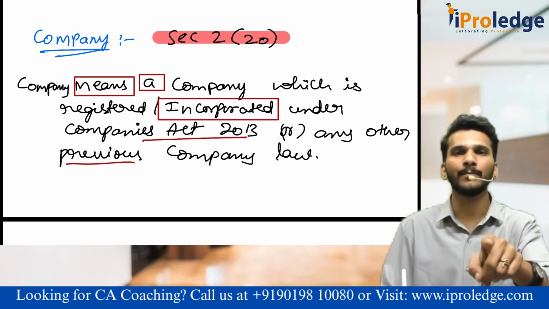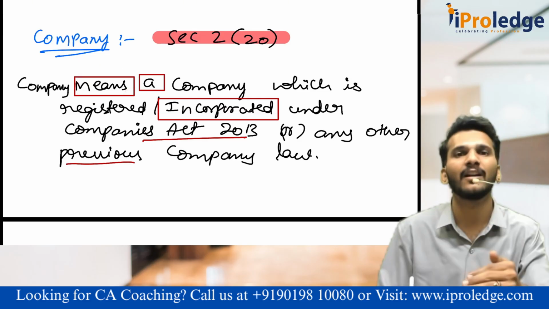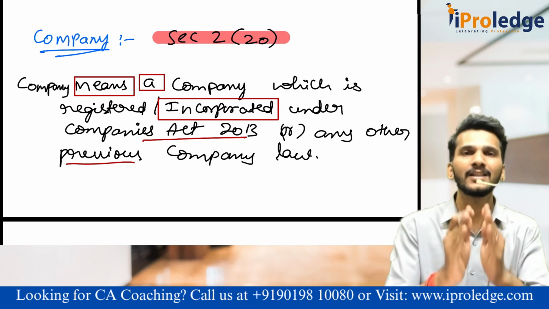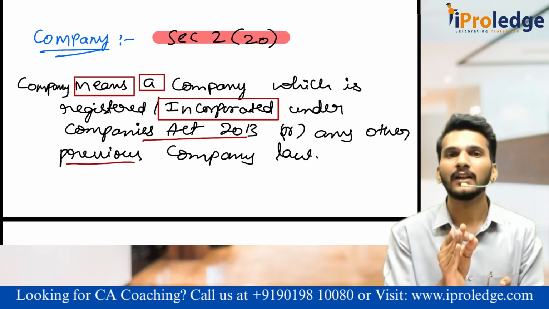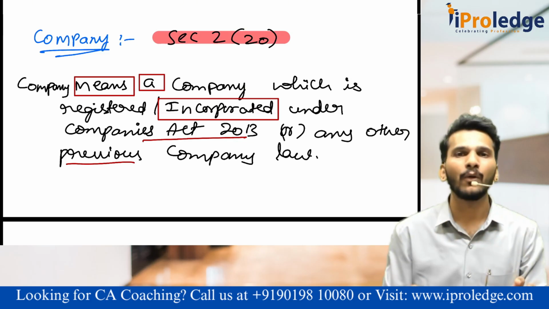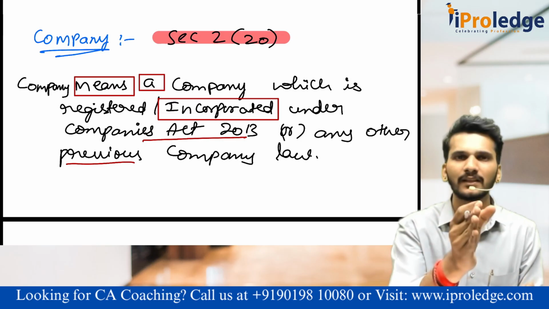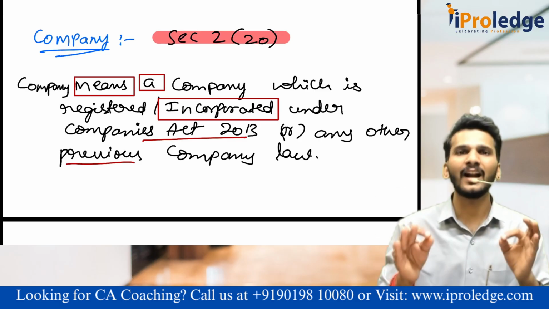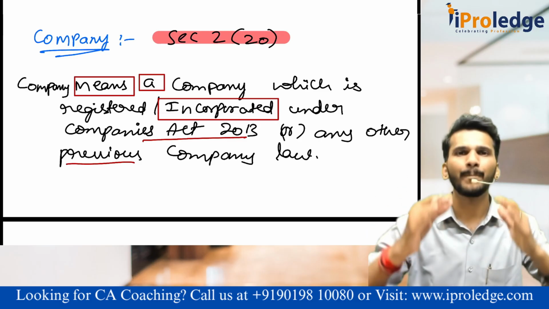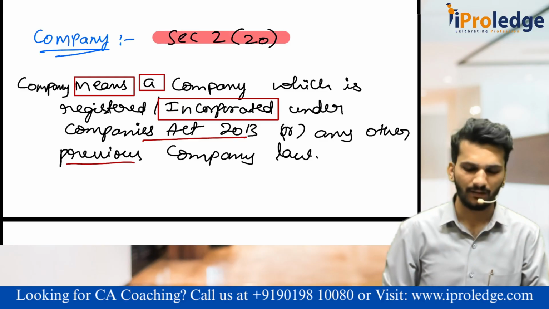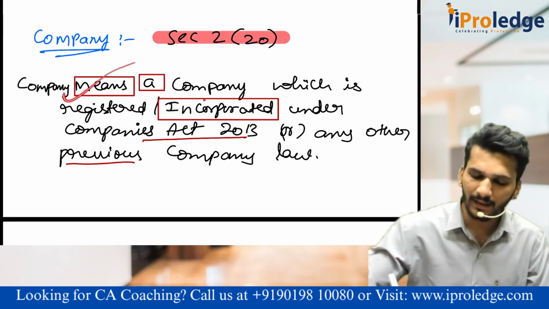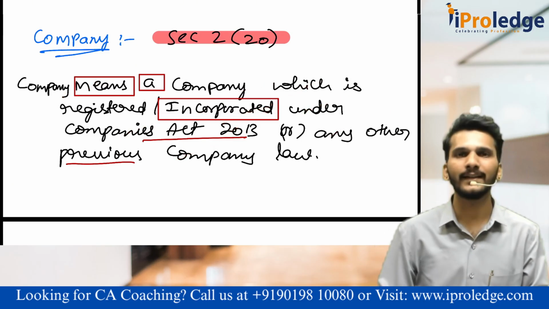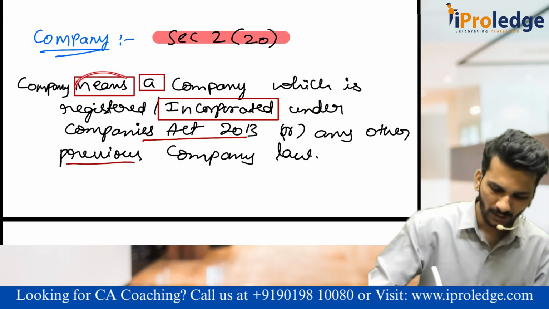To be called a company, first of all you should be registered under the Companies Act itself. You cannot look here and there. You just see the statement. Means is exhaustive. Sir, I think, I don't think; sir, I feel, I don't feel. All these things have no relevance in law. Means is just means. It is an exhaustive one. This is the ultimate, like the supreme. Means an exhaustive definition. I think you understood now. Company means a company which is incorporated under the 2013 Act or any other previous company law. Yes sir, we understood the concept called means.